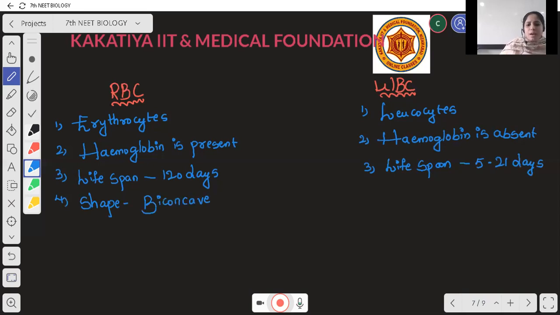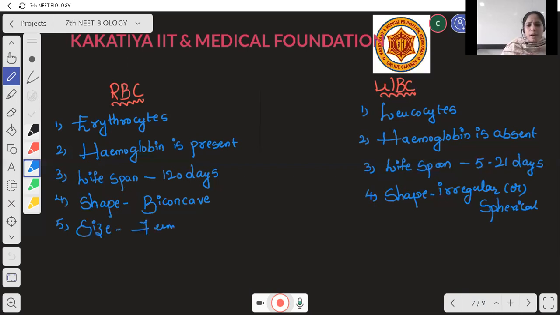Next, coming to WBC, the structure of WBC is irregular or spherical in shape, okay, beta. Next, coming to size, the RBC is very small, Nana, only 7 mu in diameter. And coming to the size of WBC, it's very large, 15 mu in diameter.